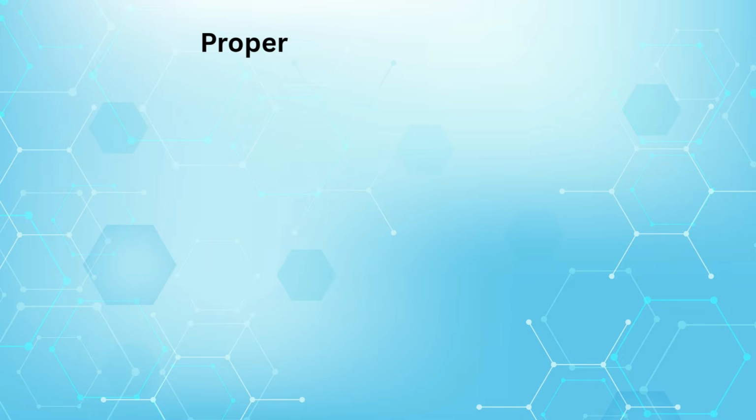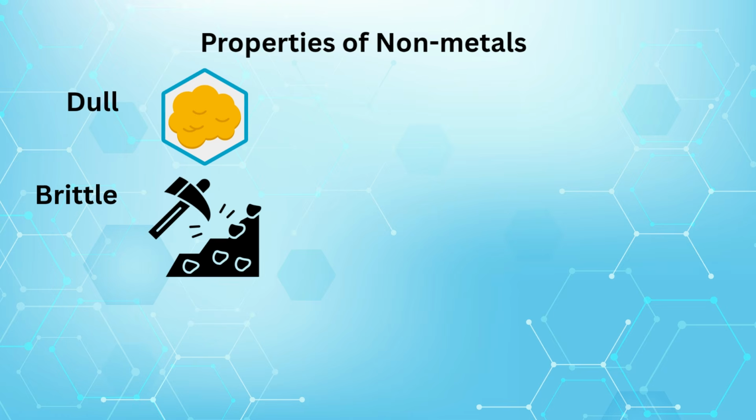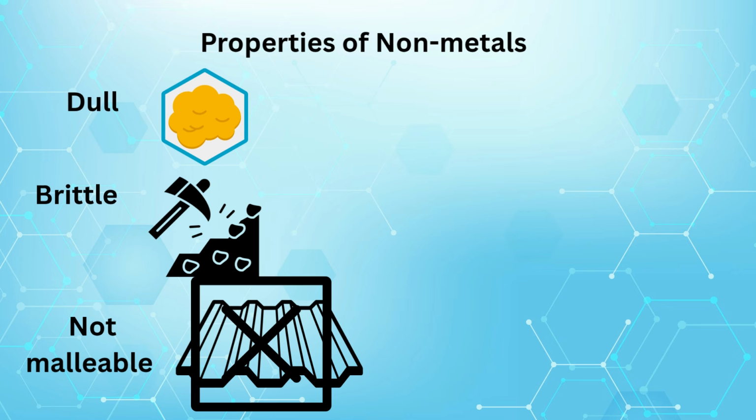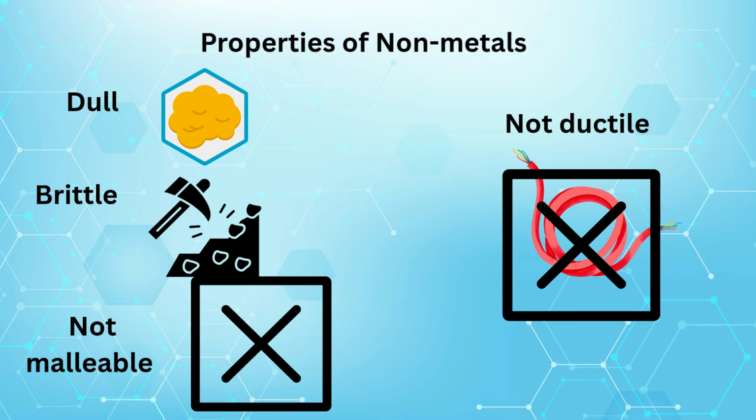Properties of non-metals. Non-metals are very opposite to metals. They are dull. Most non-metals are not shiny. Brittle. They break easily when hammered. Not malleable. They cannot be made into thin sheets. Not ductile. They cannot be made into wires.